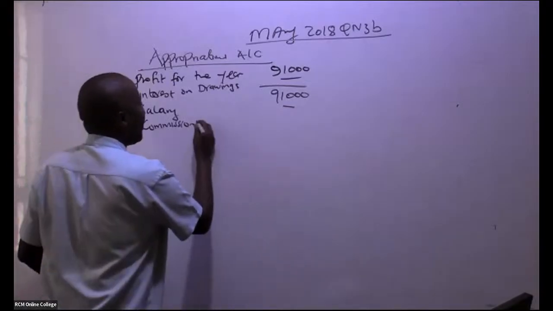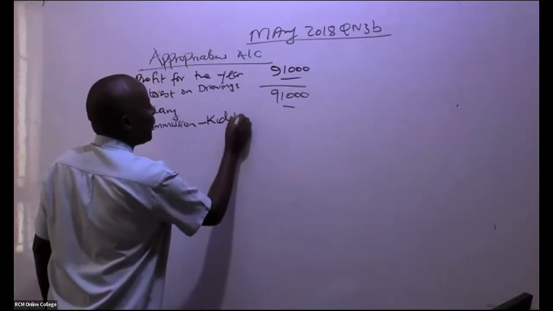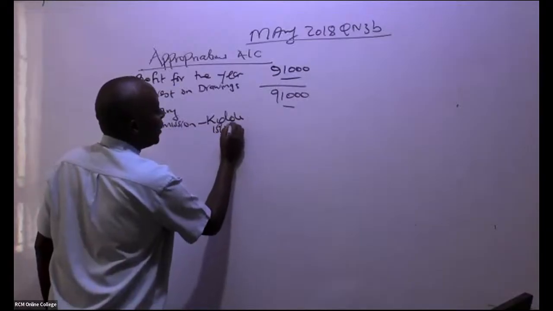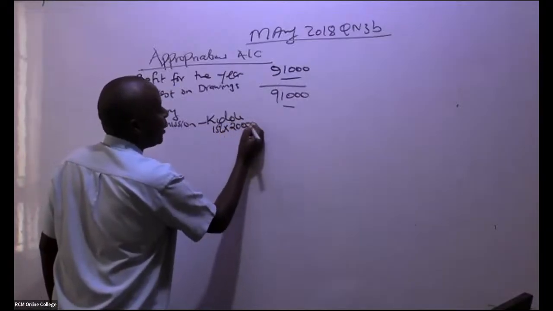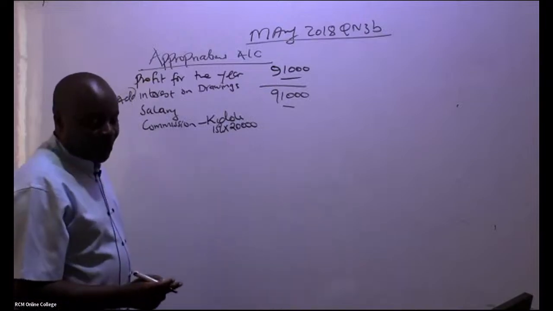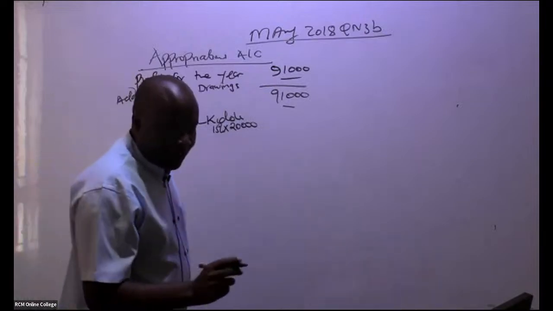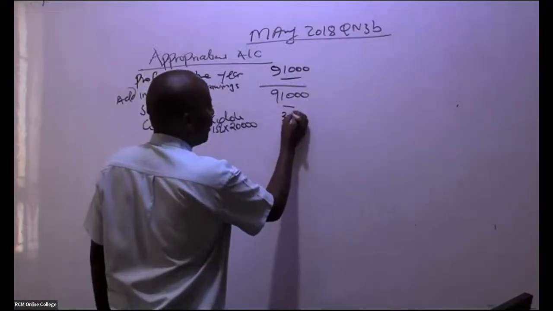All right. So in this case here, we have commission Kidole, which is 15% of this 20,000. Is there somebody who can give me this figure? Somebody is able to give me this figure. They're giving me a figure of 3,000.